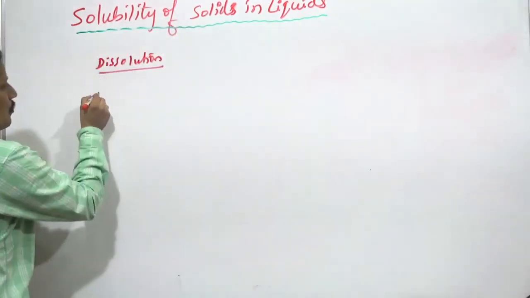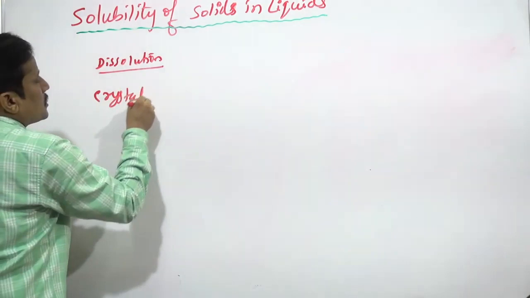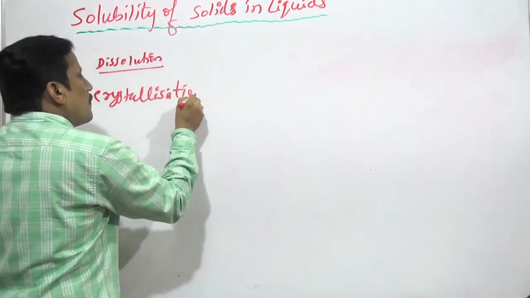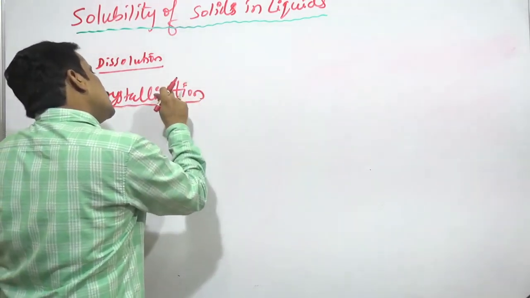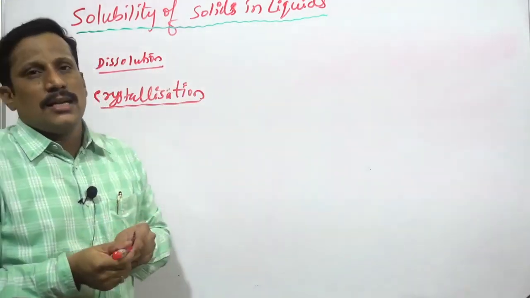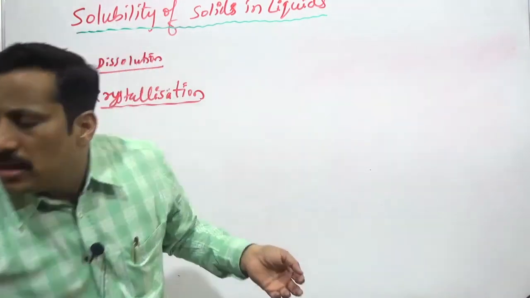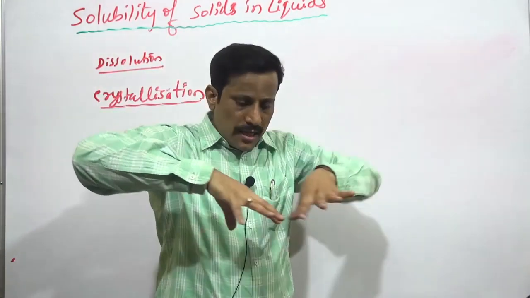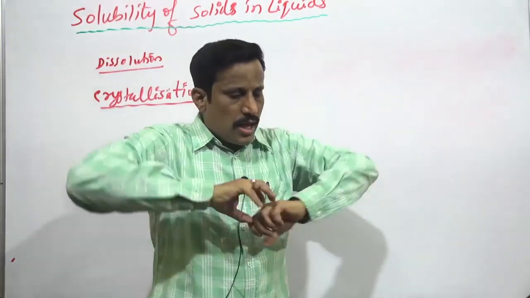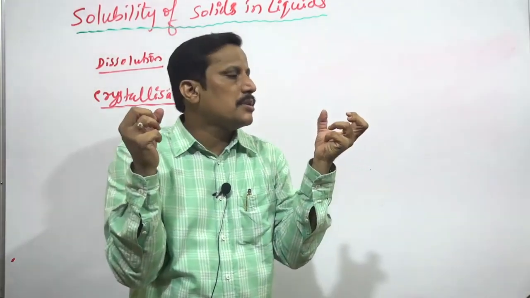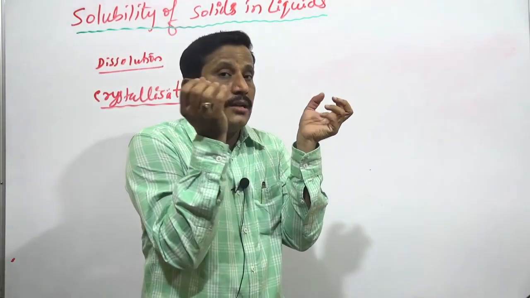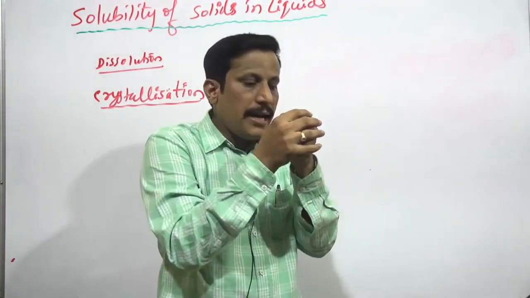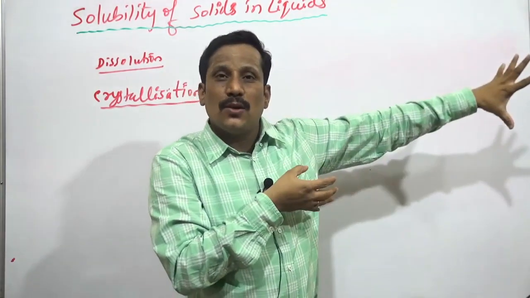One more word there is in chemistry, that is crystallization. Crystallization means what? I said that the sodium ion, Cl minus ion, the cations and anions are dispersing in a solvent. They are all dissolving. Sometimes what happens? The dissolved particles may collide with each other and they separate from the solution.